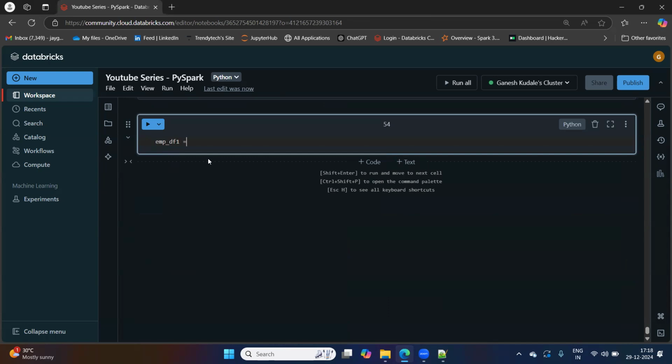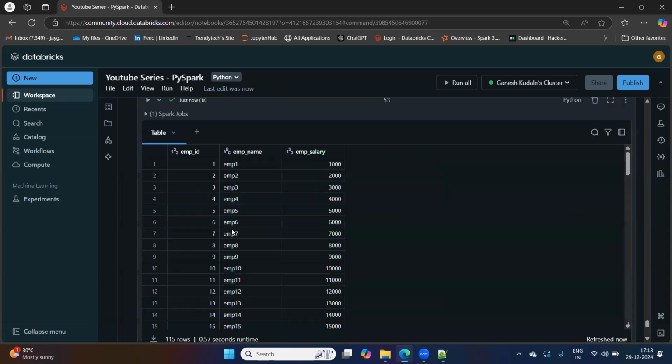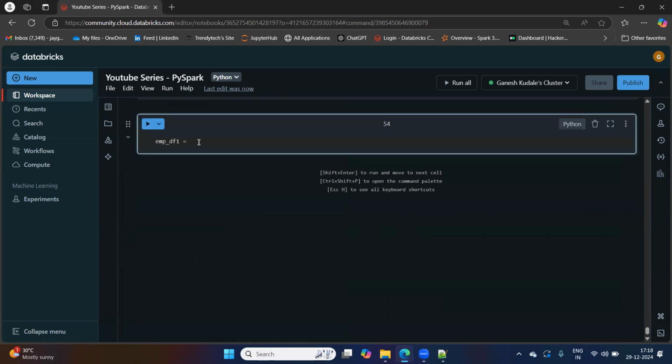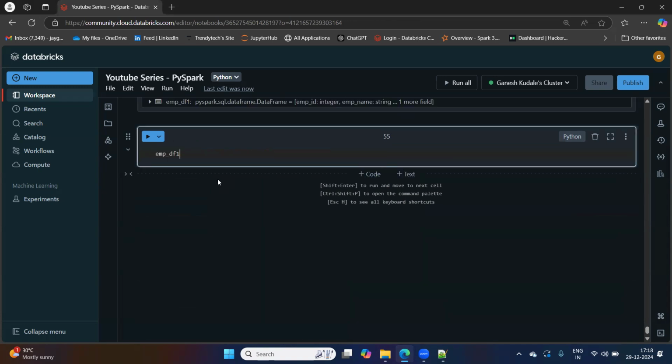I'll just explain again. So here we have used spark.read.table. Now what I'll do, use spark.table employee one. So this has created a data frame, display, right?